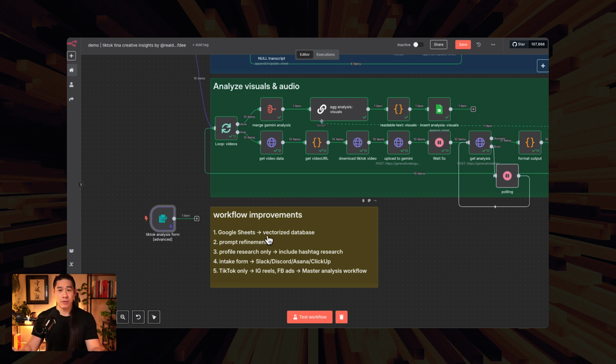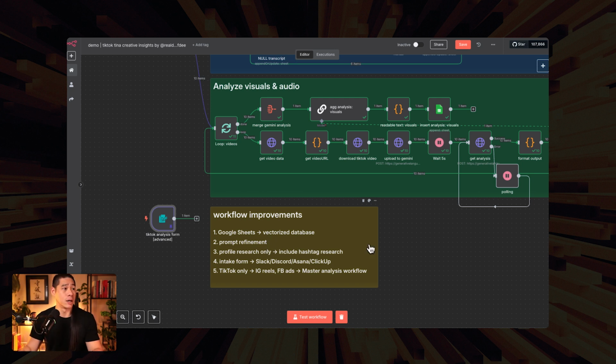Next, of course, is the prompt refinement. I've shown you what those prompts look like. I think that by continually iterating and tweaking to serve you what you want, I gave you that as the starting point. To bring it to that next level, you can then continue to tweak to give you exactly what you would like back.